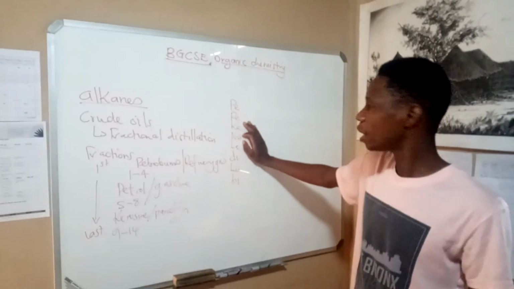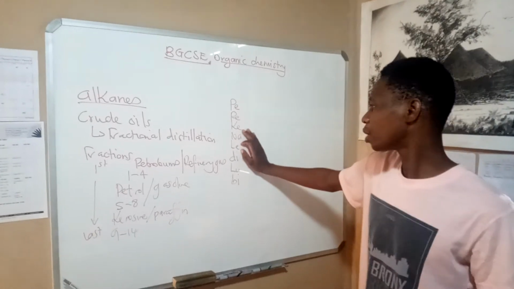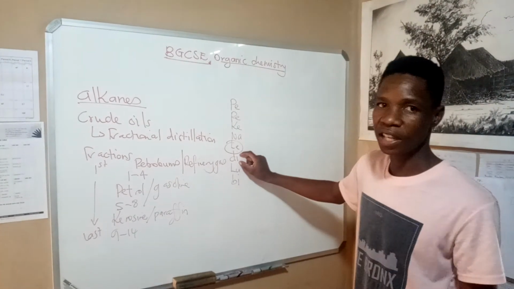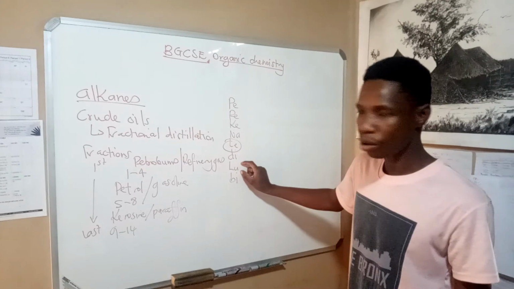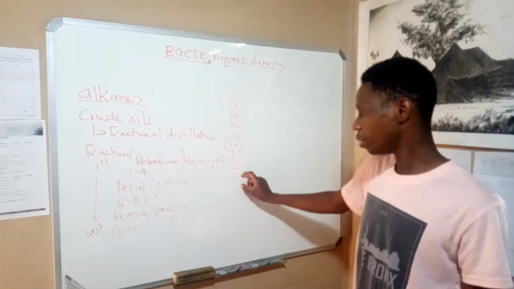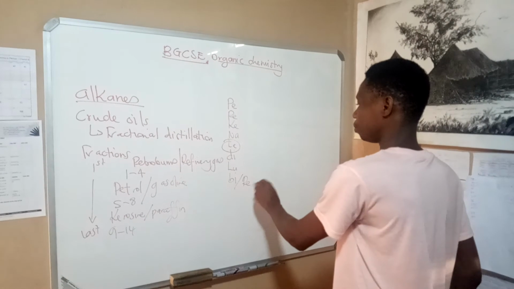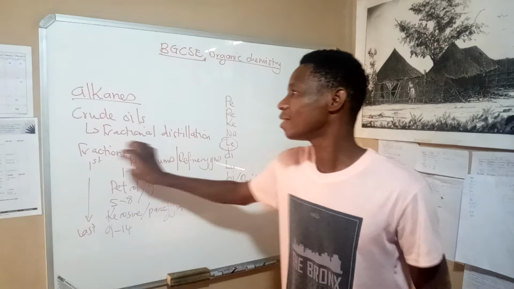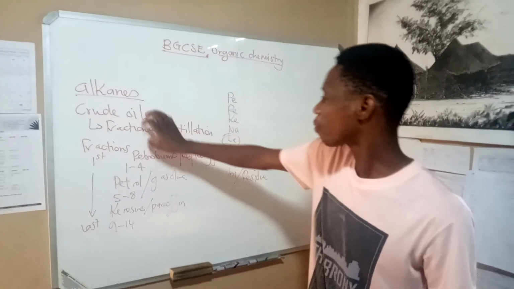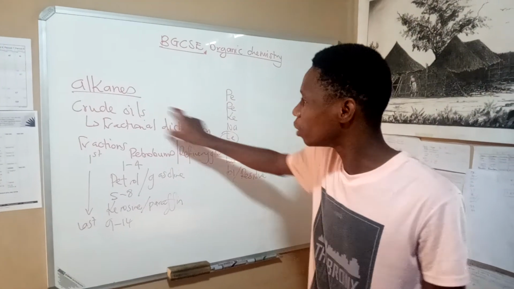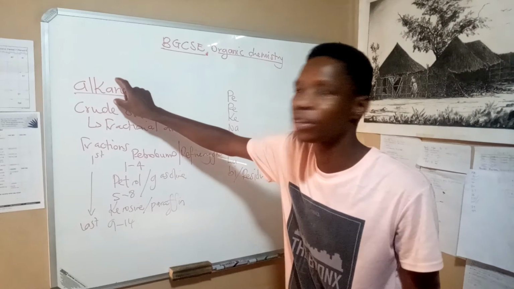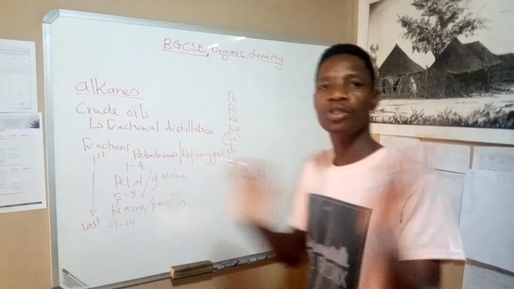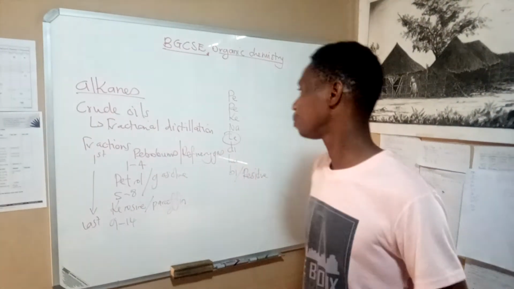Then we have naphtha, then here we skip it, then diesel, then the lubricating oils and the bitumen or residue. These are the fractions of fractional distillation of the crude oils, in obtaining hydrocarbons.